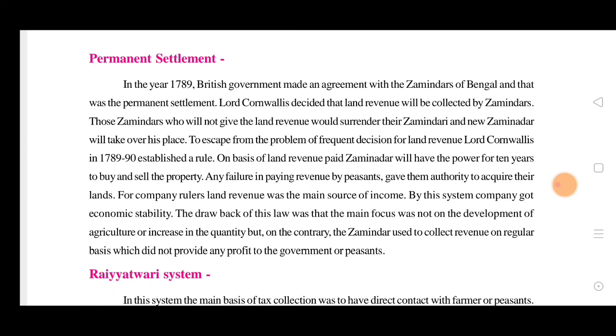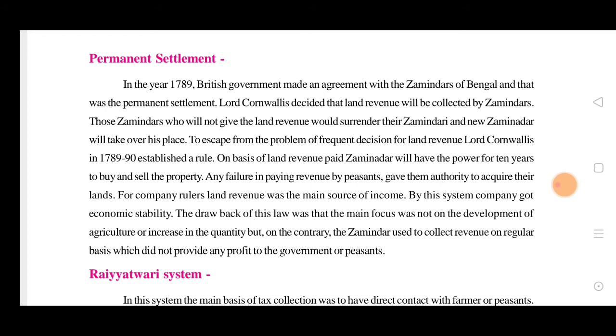So any failure in paying revenue by peasants, by farmers, gave them authority to acquire their lands. So any failures that were not paid by them, now they have no rights, right? In that way, that rule was made by Lord Cornwallis.